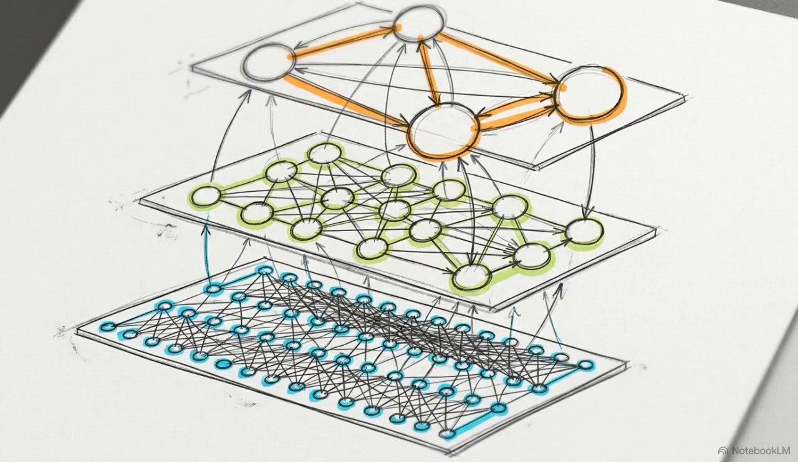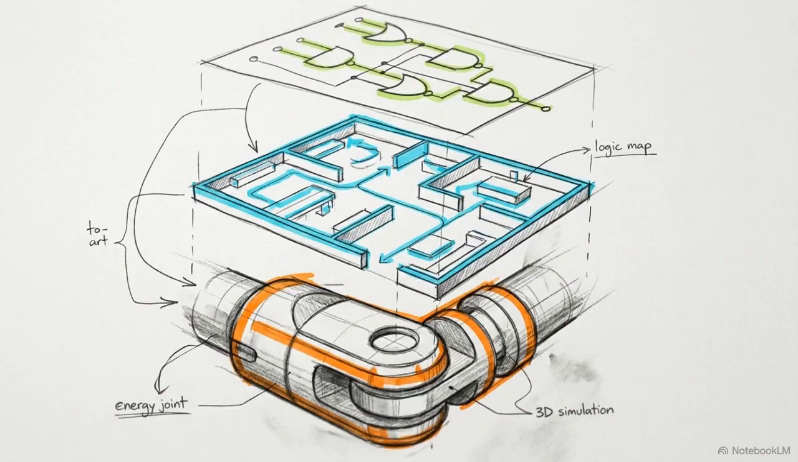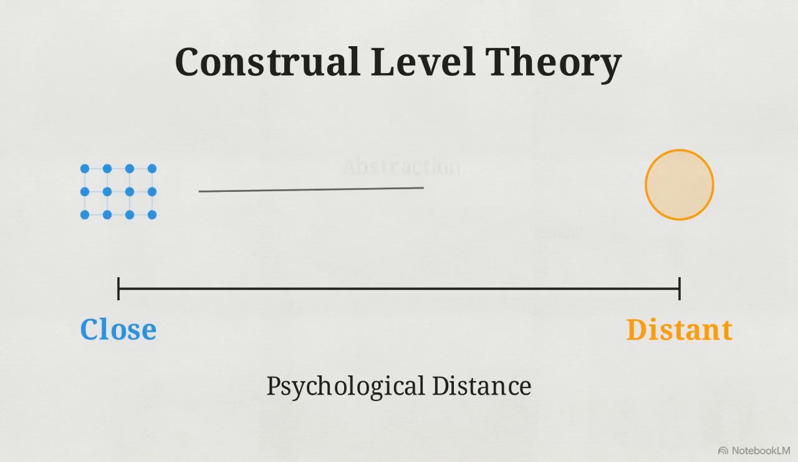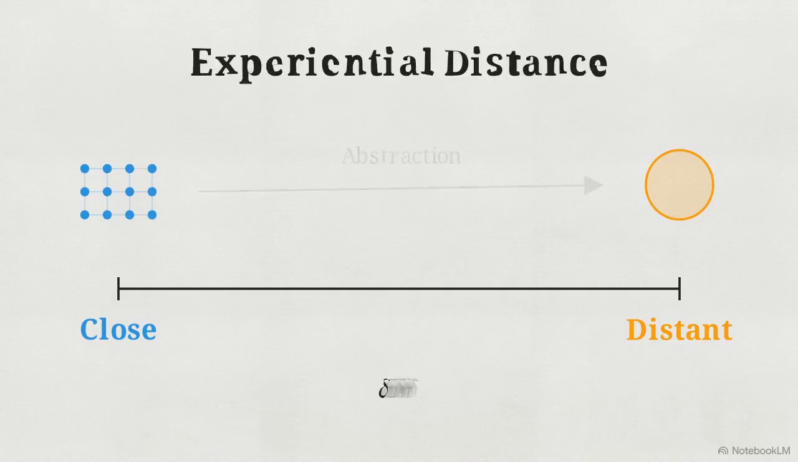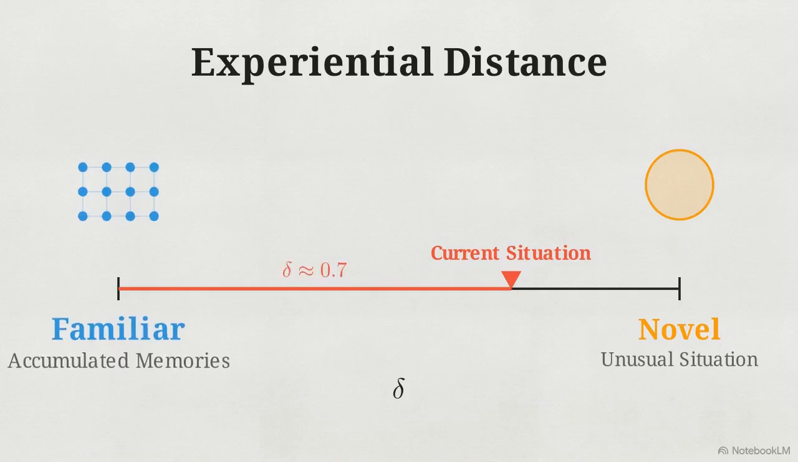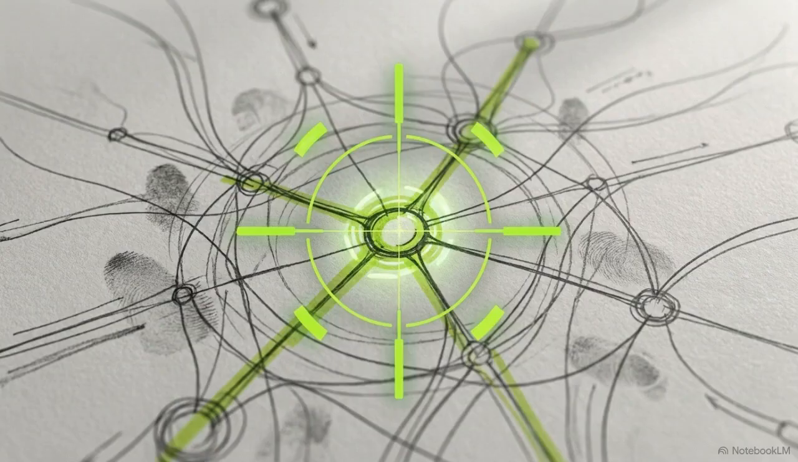The MuSix framework is built on this exact requirement. It is an architecture designed to dynamically mix and evolve world models across different scales of reasoning, isolating physical reactions from abstract planning. The mechanism driving this architecture relies on a metric called experiential distance, adapted directly from Construal Level Theory in psychology. Construal Level Theory dictates that psychological distance determines abstraction. Experiential distance applies this to machines by measuring exactly how novel a current situation is relative to the agent's accumulated memories.